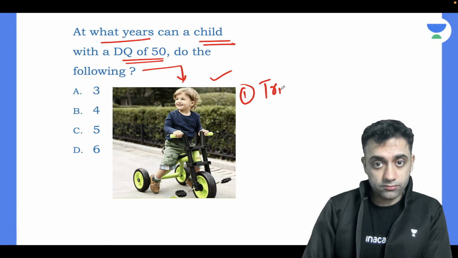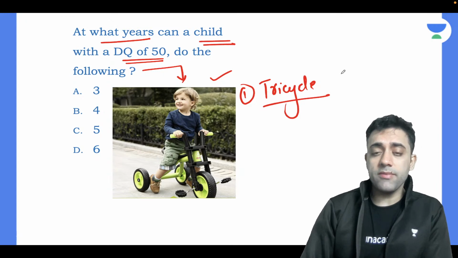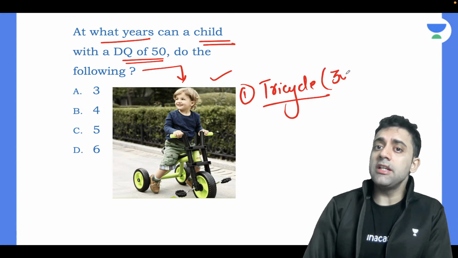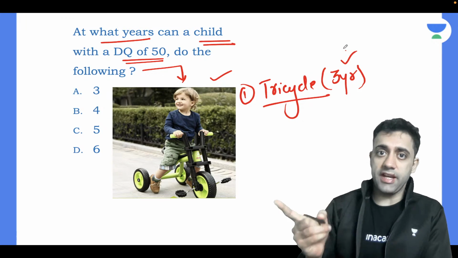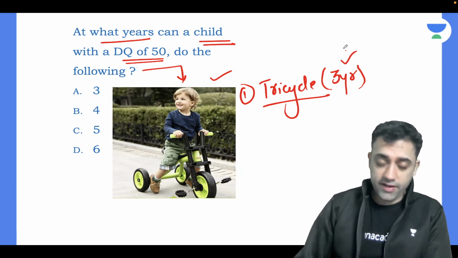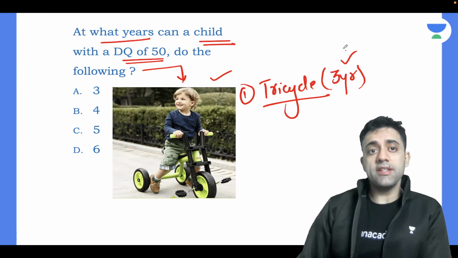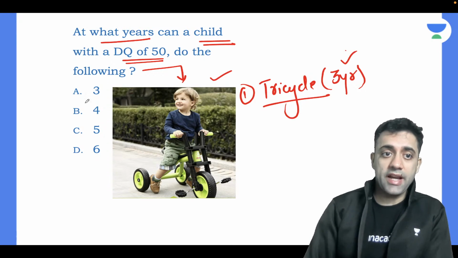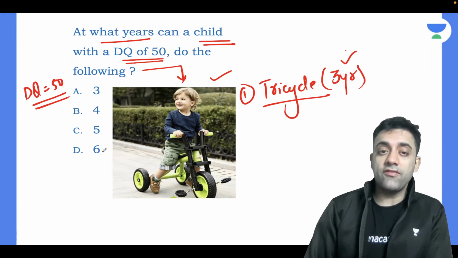Yes, very good. This boy is riding a tricycle, right? Normally, when does a baby ride a tricycle? 3 years, right? How will I remember? Tri means three. A 3-year-old baby, yes, very good. Osama, Rachna, very good. So a 3-year-old baby will ride a tricycle. So the question is, at what years can a child of DQ 50, of the developmental quotient of 50, do